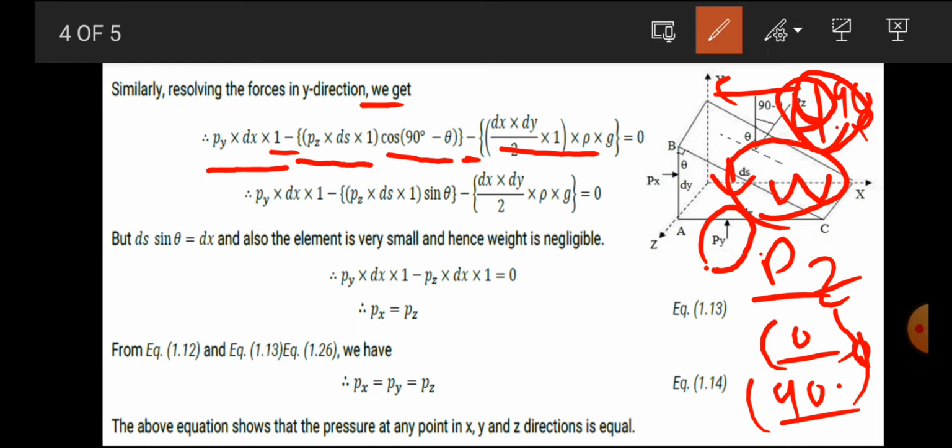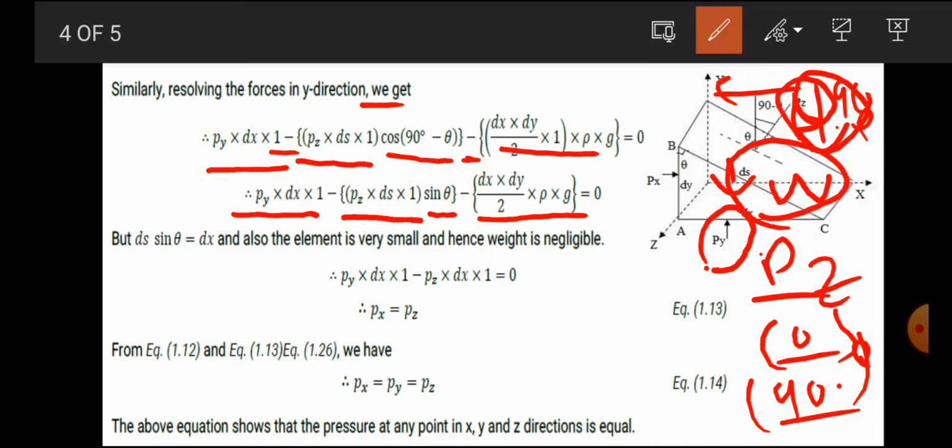Now Py dx into 1 as it is, Pz ds into 1 as it is, and cos(90 minus theta) means sin theta, then the remaining term is as it is, equal to 0.